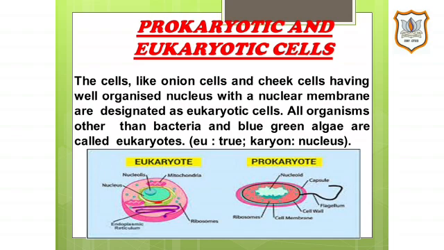Amoeba cell is a eukaryotic cell because it has a proper nucleus bounded by a nuclear membrane. The onion peel cell and cheek cells are also eukaryotic cells. The organisms made up of eukaryotic cells are called eukaryotes. Eu means true, karyon means nucleus. In other words, the organisms whose cells possess a nucleus bounded by a nuclear membrane are called eukaryotes.